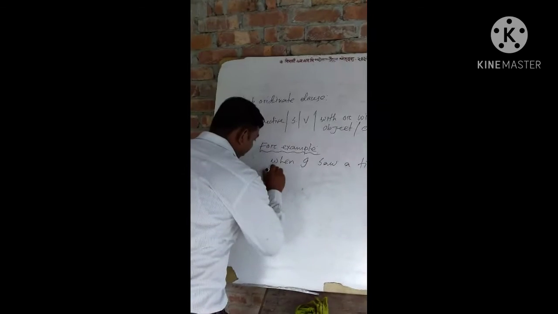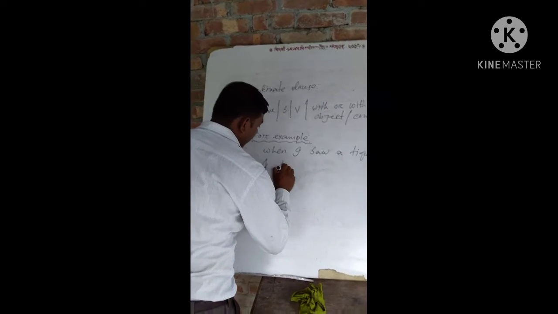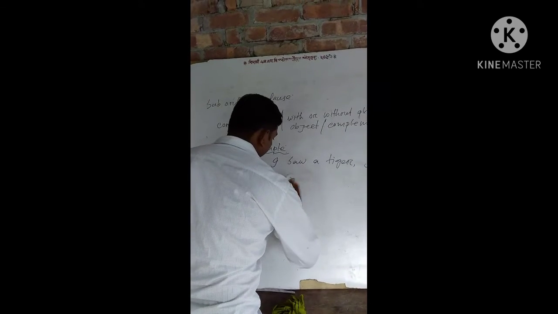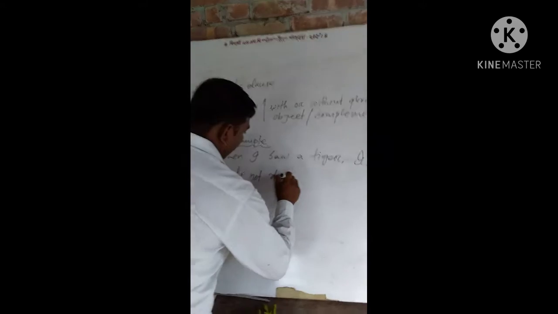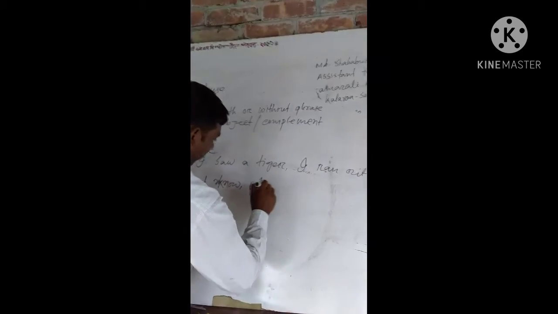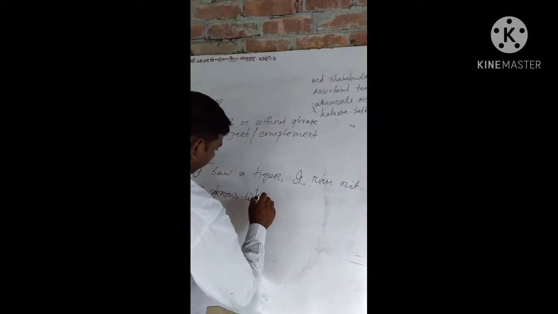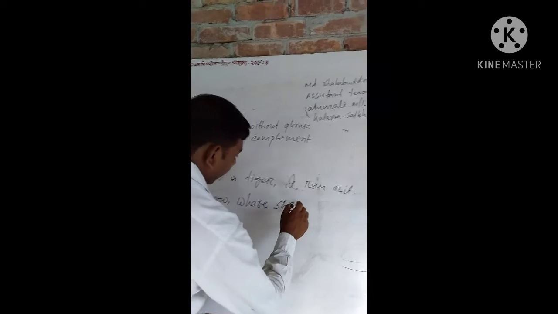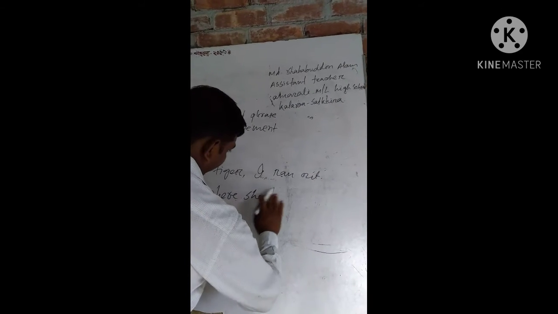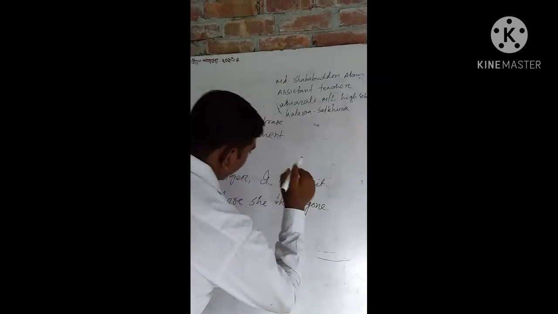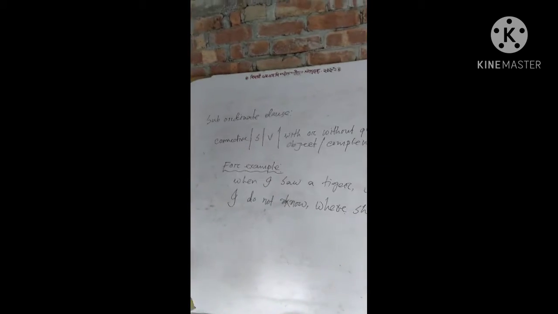I do not know where she has gone. Where she has gone.